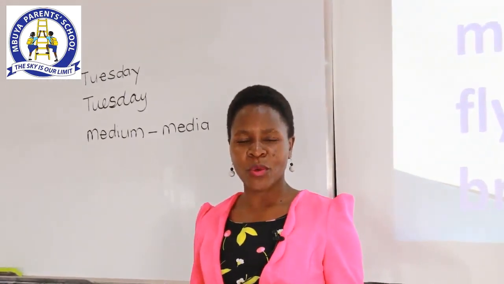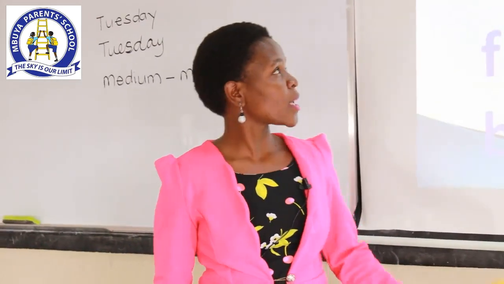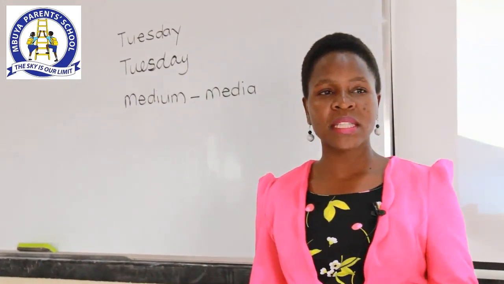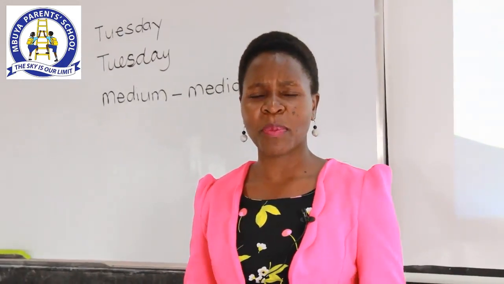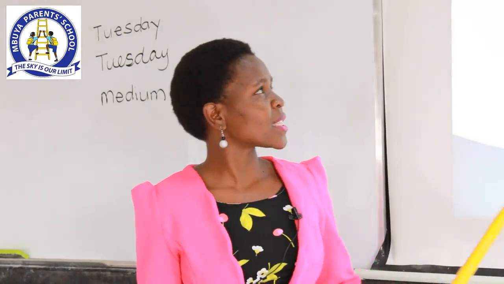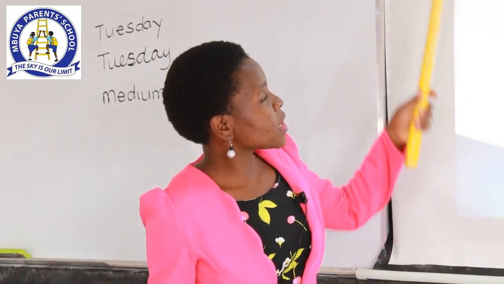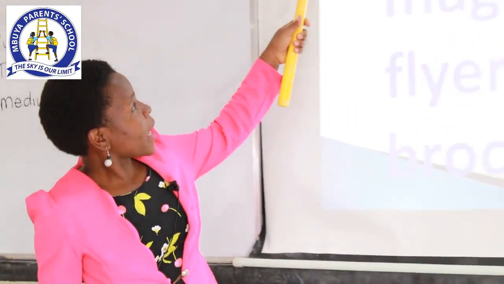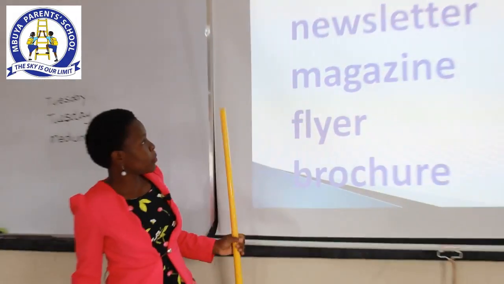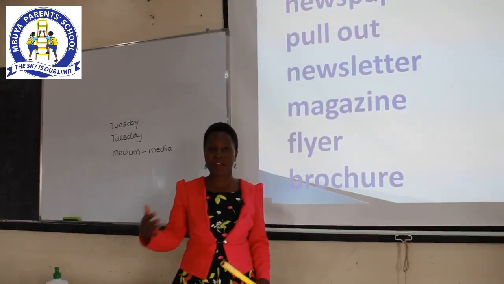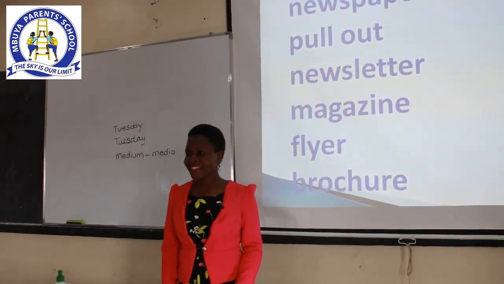If I want to know what is happening in the world of sports, if I want to know what happened in Parliament, where can I get such information from? From these 6, which item here can give me information about what is happening in my country every day, the current affairs?